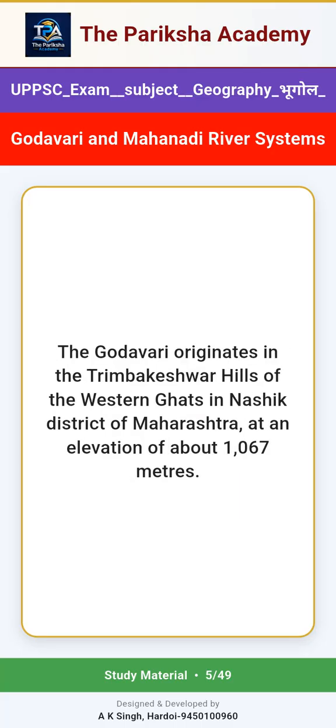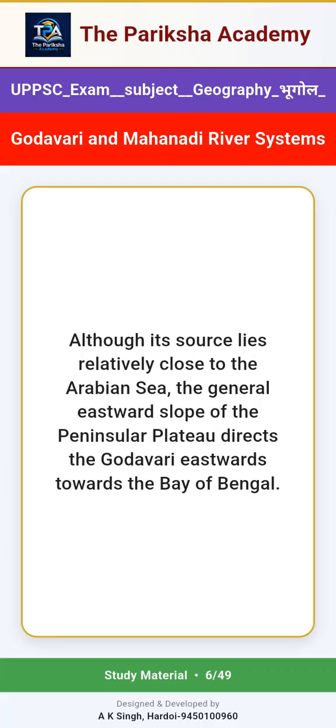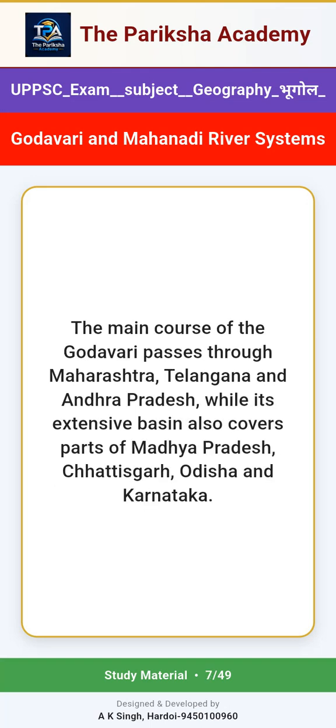The Godavari originates in the Trambakeshwar hills of the Western Ghats in Nashik district of Maharashtra, at an elevation of about 1,067 meters. Although its source lies relatively close to the Arabian Sea, the general eastward slope of the peninsular plateau directs the Godavari eastwards towards the Bay of Bengal. The main course of the Godavari passes through Maharashtra, Telangana and Andhra Pradesh, while its extensive basin also covers parts of Madhya Pradesh, Chhattisgarh, Odisha and Karnataka.